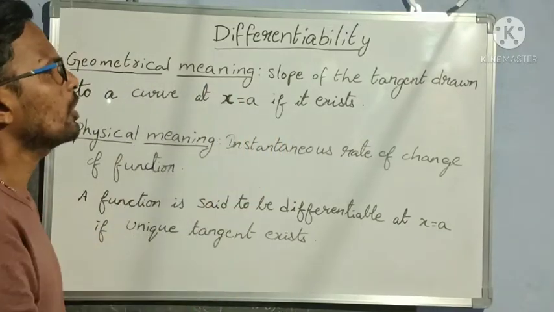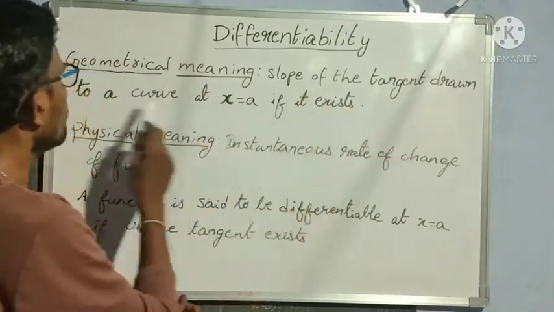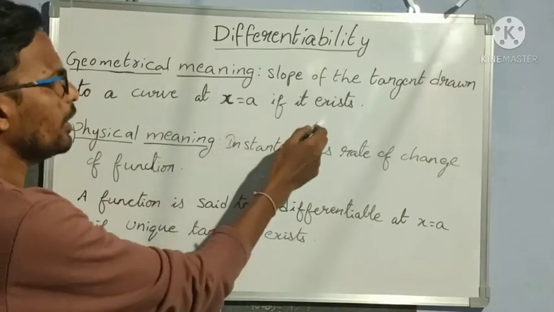The geometrical meaning of differentiation is the slope of the tangent drawn to a curve at x is equal to a, if it exists.